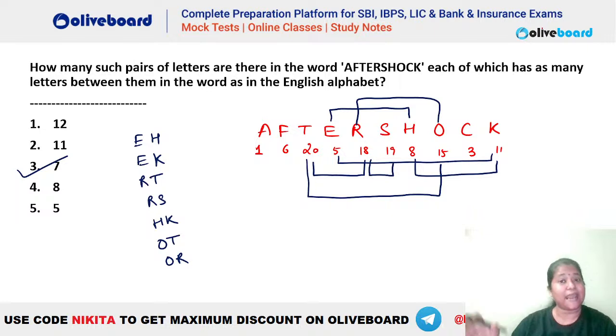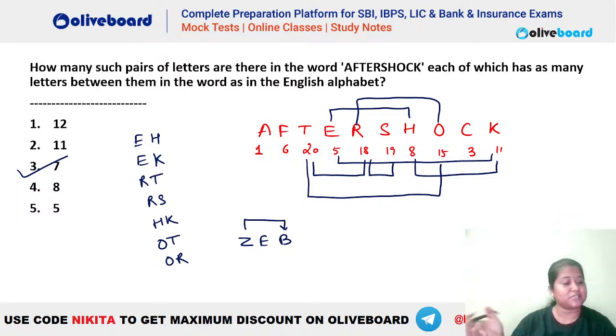We end the alphabets at Z, right? So we do not have alphabets after Z. So let's say if the word is zebra, do not count it like this, that this is a pair between Z and B. We will not count after Z. So ZA is not a pair. Similarly, ZB will also not be counted.